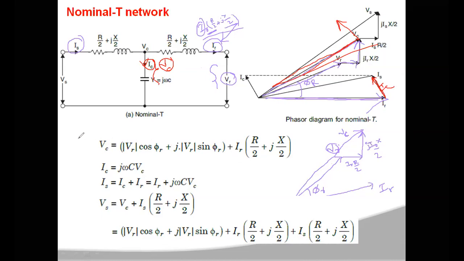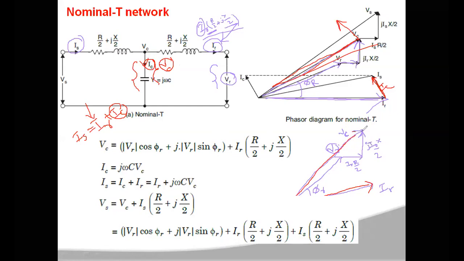Now, are you getting my point? To get the value of Is, you have to add IR and IC. IR is the reference value. First we develop the VC vector, and that VC vector is this one.